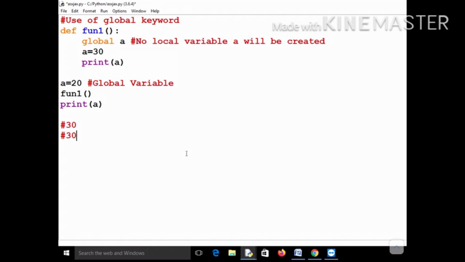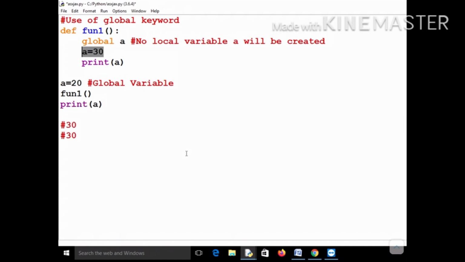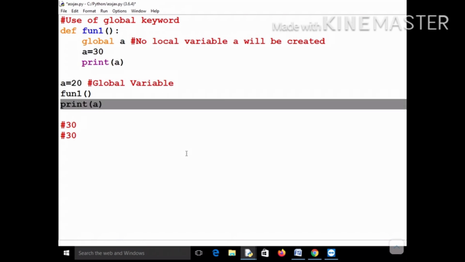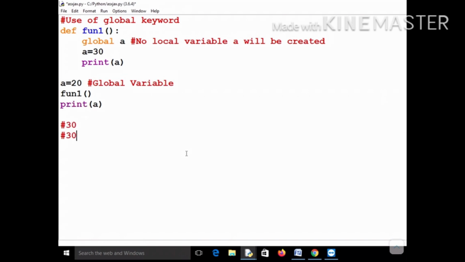So now if you print this value a, it will give you 30, because the global variable has been modified. Very important. Now not the local variable, but this global variable has been modified to 30, and so either you print it inside the function or outside the function, it will print the modified value, and you will get the output equal to 30.